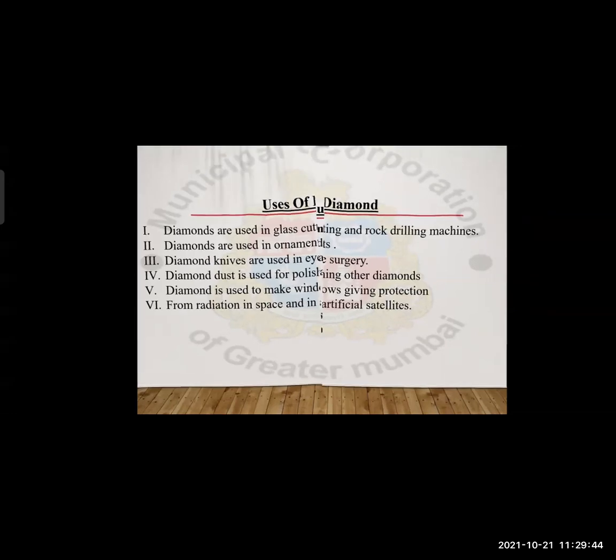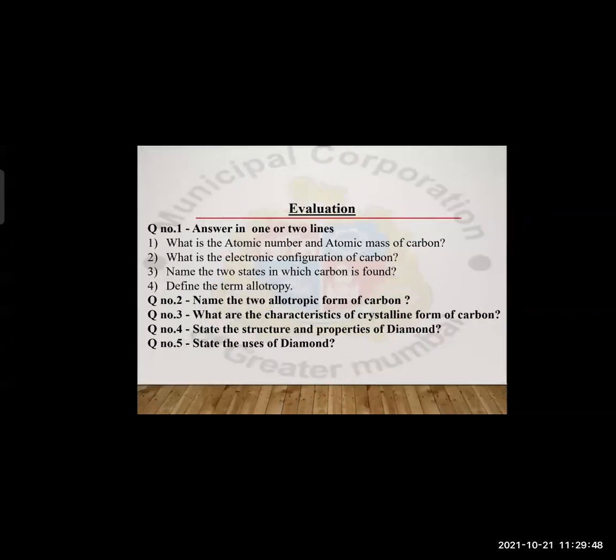Hope you all understood it. And with all this part only, we have come to the evaluation part. I will only read the questions and try to give you the answers. You just pay attention. And if you go through your book also, please learn these question answers by heart. So it will be very helpful for your examination.